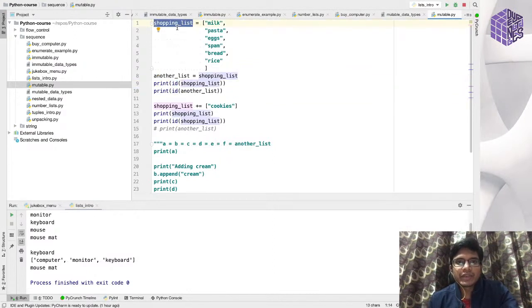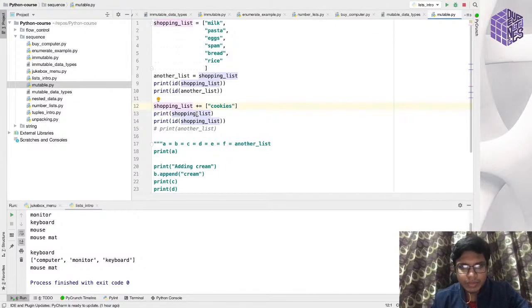So when you declare a variable, that is stored somewhere in your computer's RAM memory. When you are running this program, the program will run in your computer's RAM, and this variable will be allocated some address. It will be stored at some address. So when you call ID of shopping list, it will print the address of shopping list. Let me run this program.